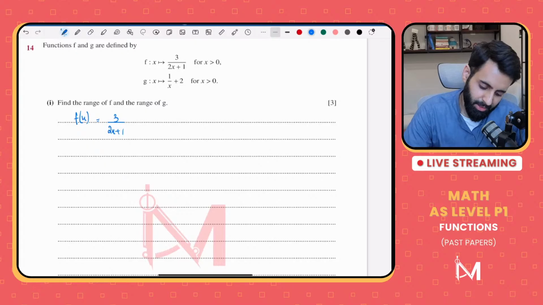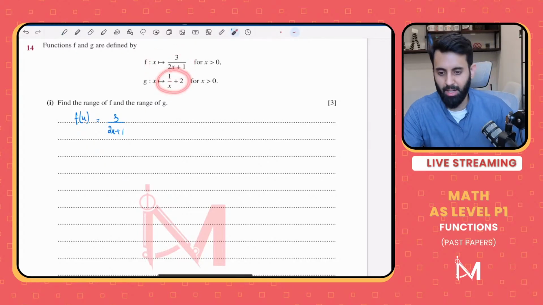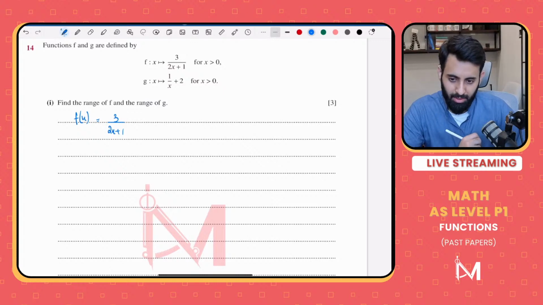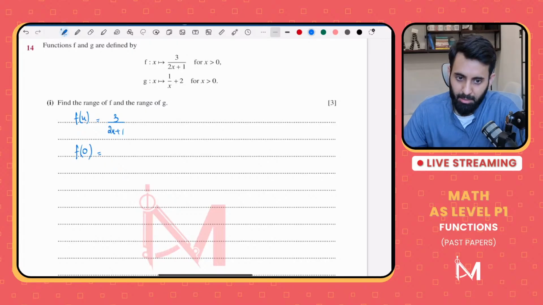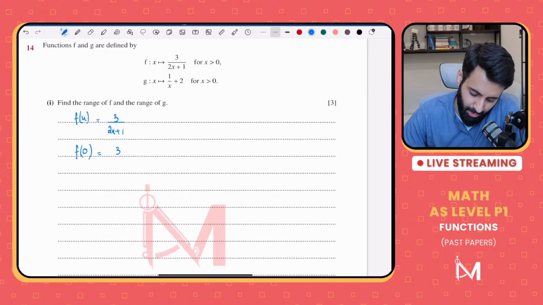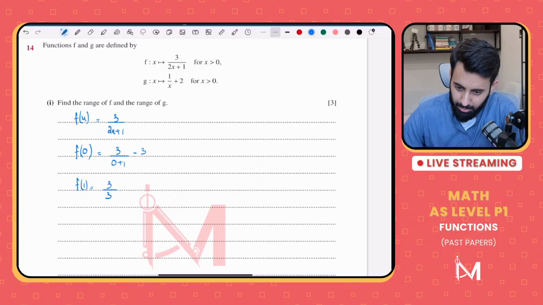Not for sketching. It's not a good idea to sketch this. If you know how to sketch this curve, that's great, but I don't think you would. It's not something that we take out time and learn. So let's do some trial and error. Let's plug in 0. And by the way, you cannot plug in 0, so keep that in mind. We're just plugging in to see what happens. You can use your calculator here. So this is 3 upon 0 plus 1, which is equal to 3. Maybe let's plug in a value greater than 0. So 3 upon 3, that's equal to 1.